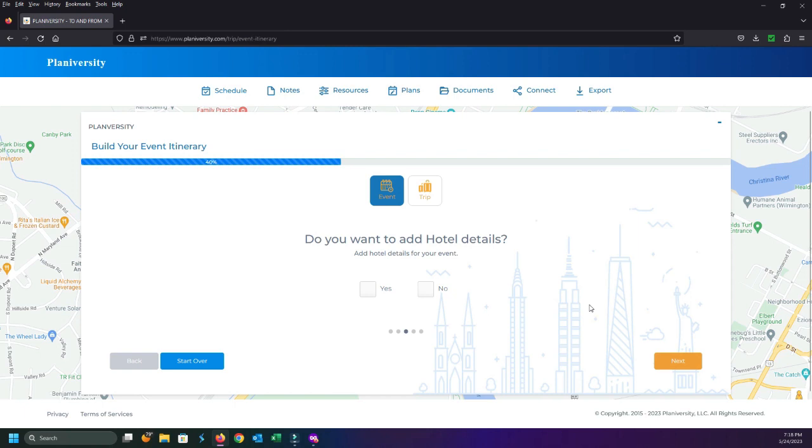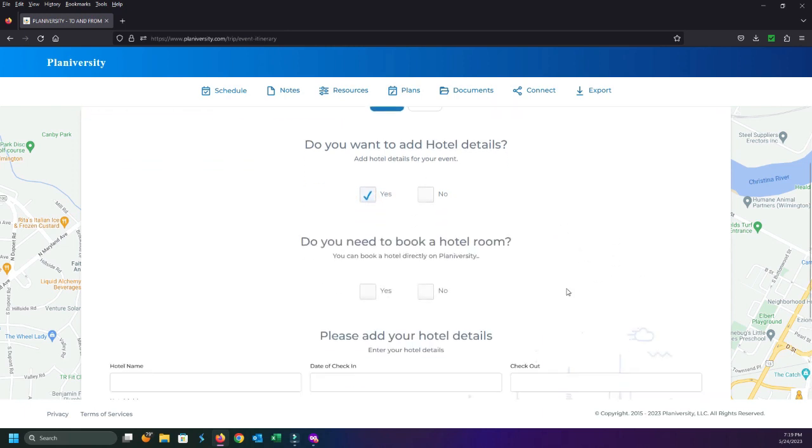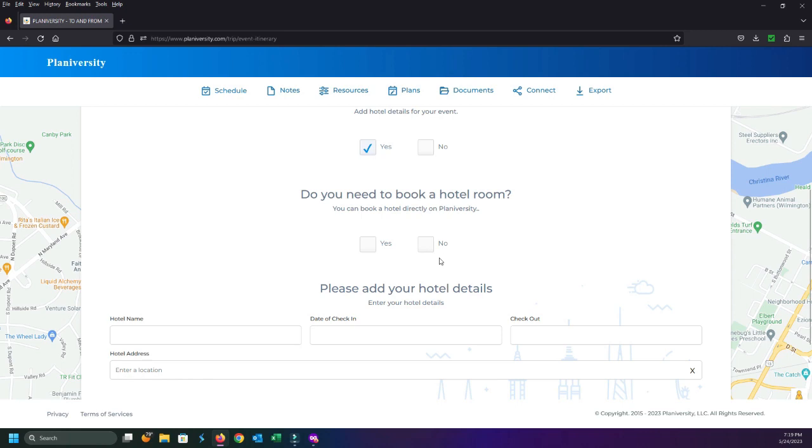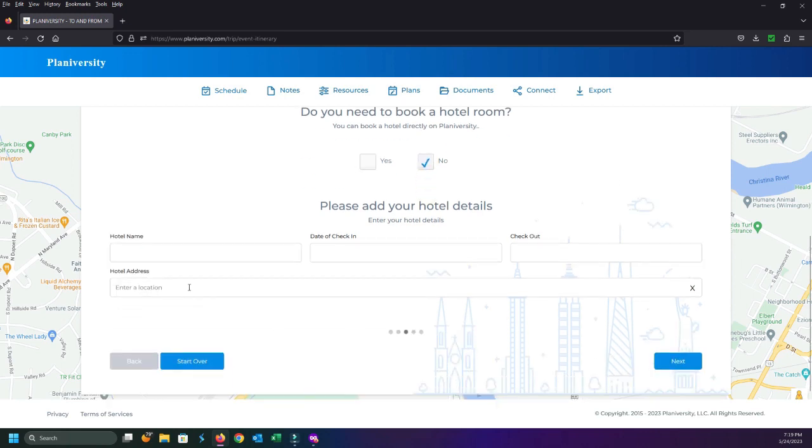Now, the system's going to ask me if I want to add hotel details. So obviously, if I have a group of people, I can say yeah, if I have a block of rooms, I can absolutely put that information in. So we'll go ahead and go through that process quick. Do I need a hotel room or to book one? No, let's just say if I've already coordinated that in advance, I'm good. I can just say no, I don't need to book one. I just know the information.